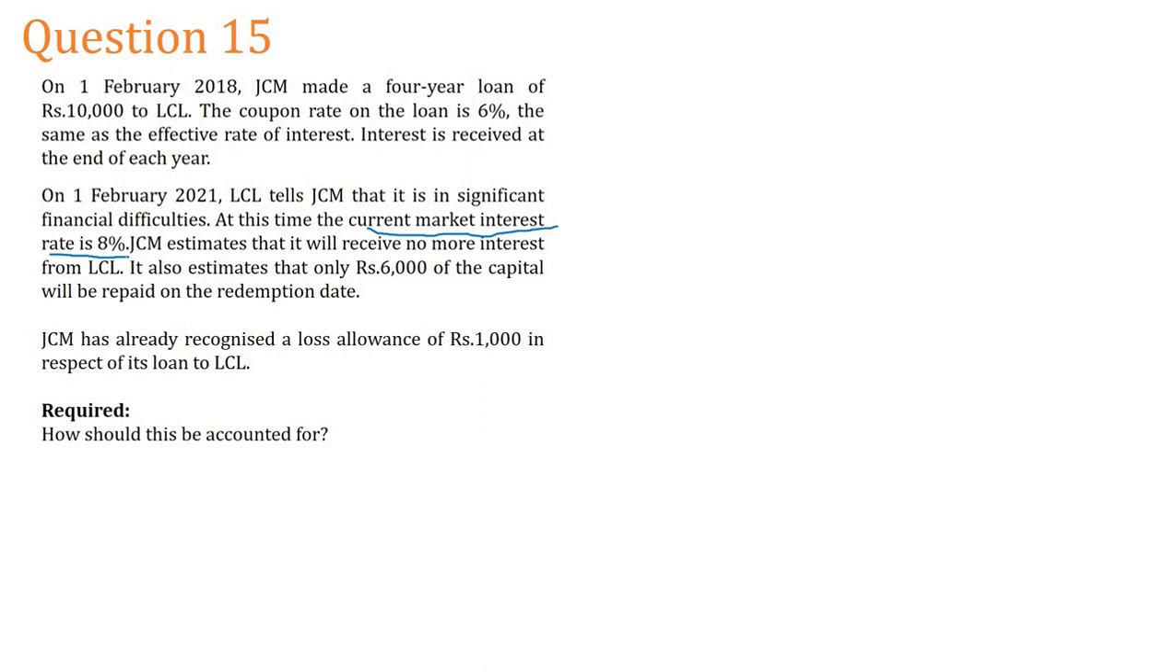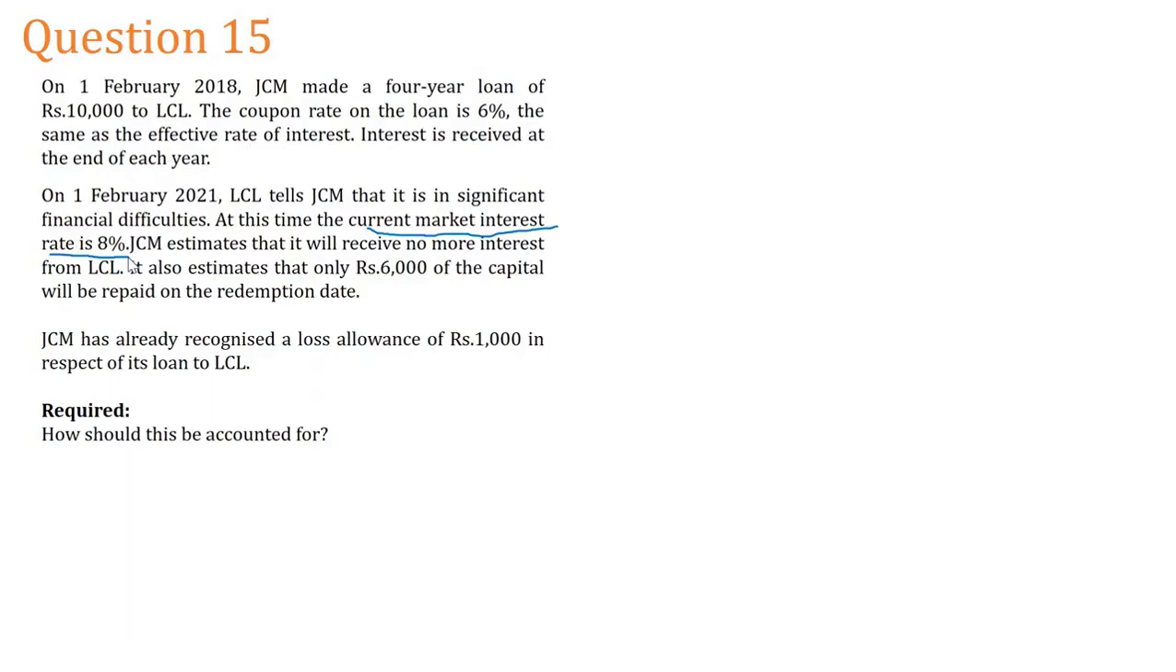It also estimates that only 6,000 of capital will be repaid on the redemption date. JCM has already recognized a loss allowance of 1,000 in respect of its loan to LCL. There is already a provision, the 12 months one, at present. How should this be accounted for? Okay, tell me the answer.